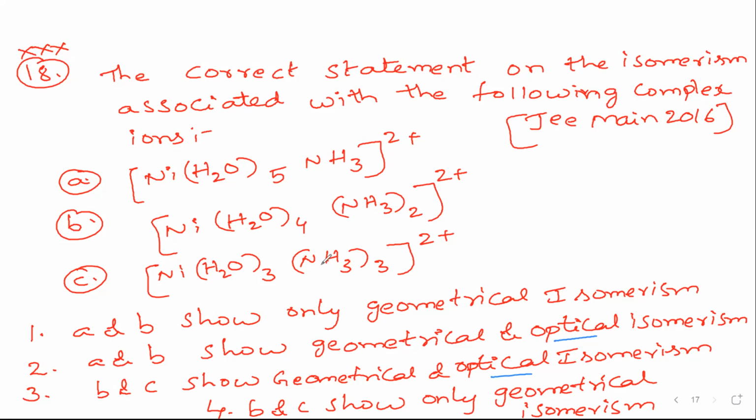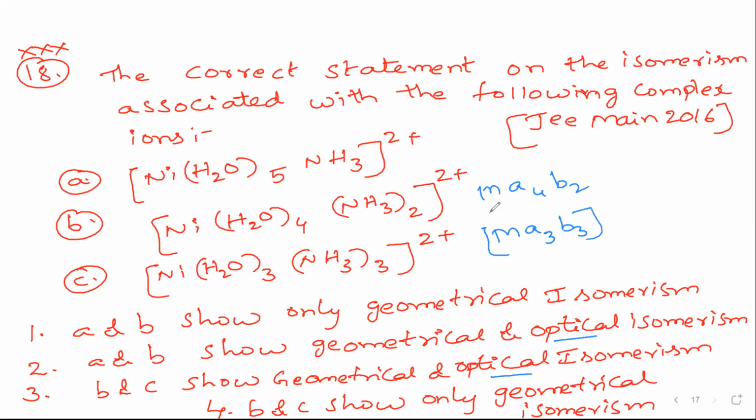But which type of molecules will show geometrical isomerism? You can see here, this is of the type MA4B2, and this is of the type MA3B3.